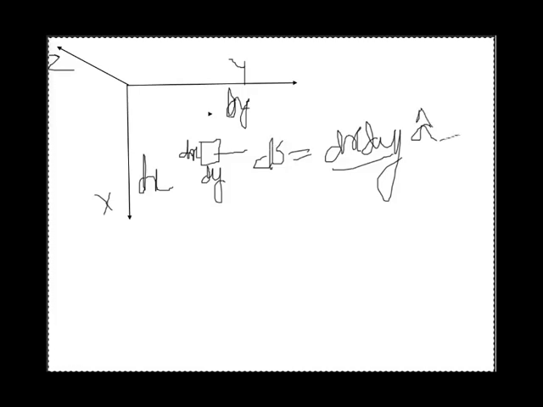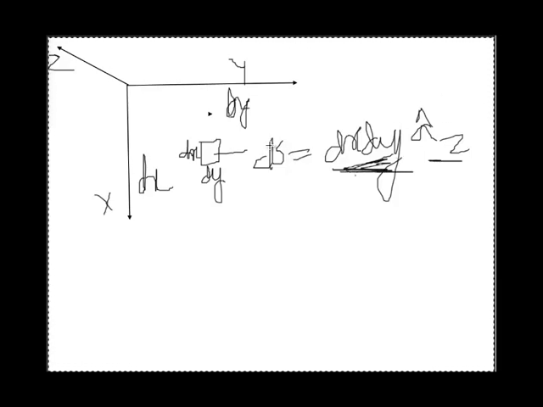The direction of that differential surface is represented by a unit vector perpendicular to this plane, and we know that z is perpendicular to xy. So a cap z will show the direction of the dx dy plane.